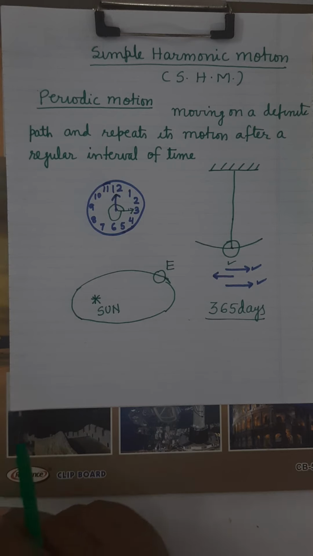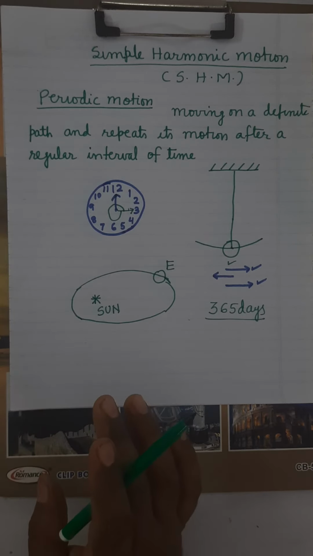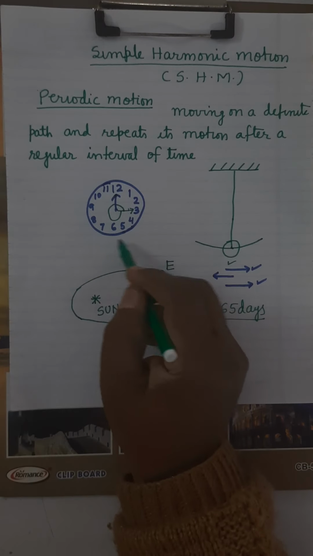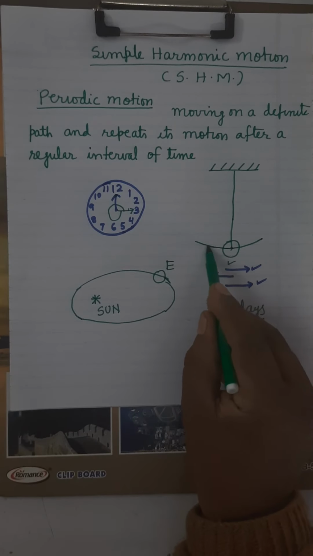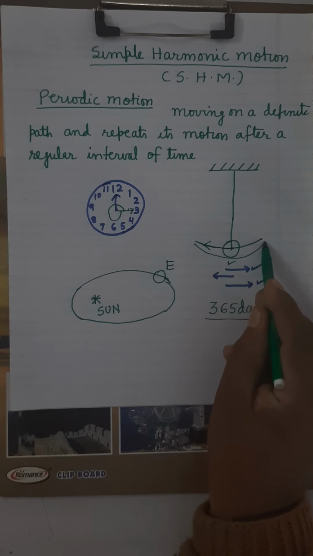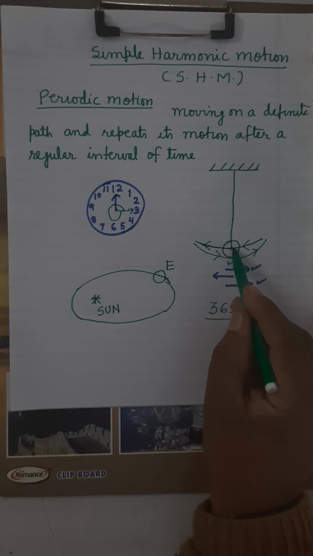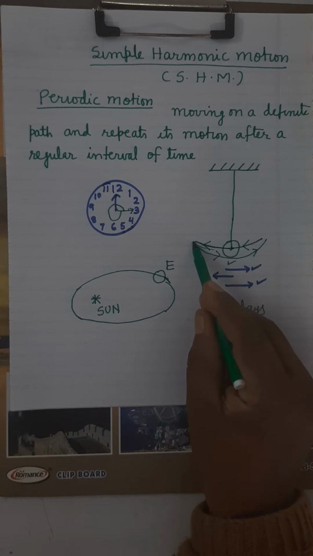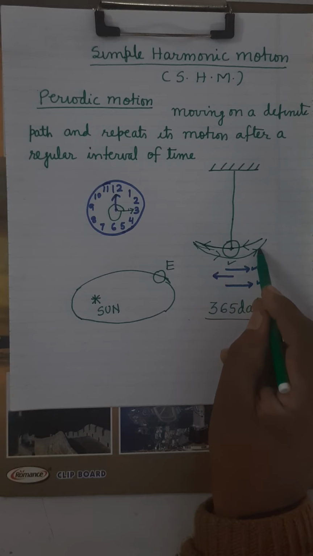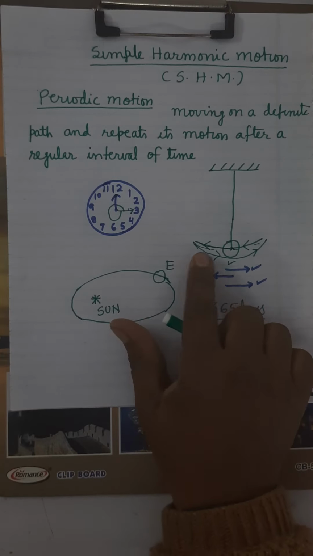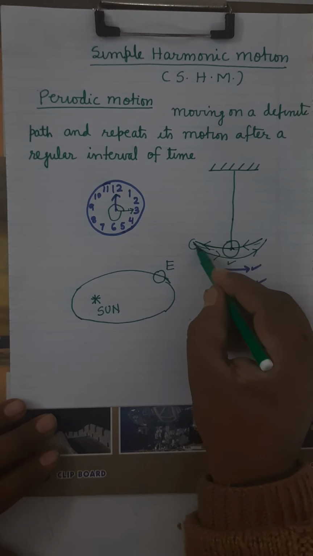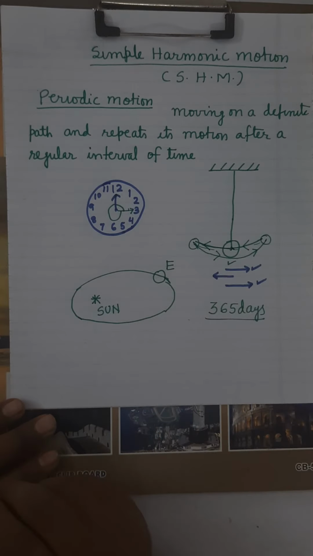So this kind of motion in which the body moves over a definite path, that path may be like this or it may be like this, in which the body describes to and fro motion. Here the body first goes from here to here, then from here to here, and then back again. Here the motion is restricted between two limits, between two ends.